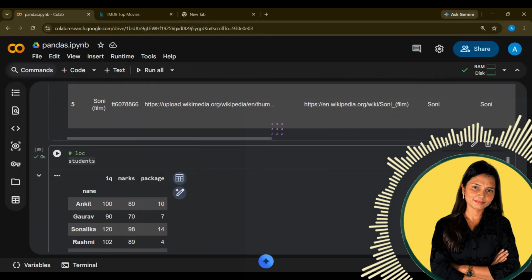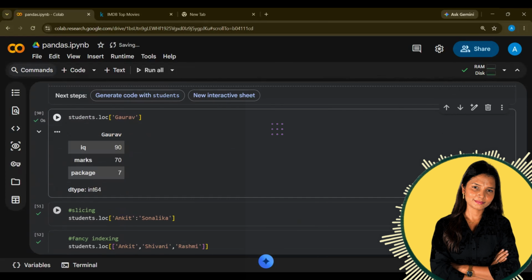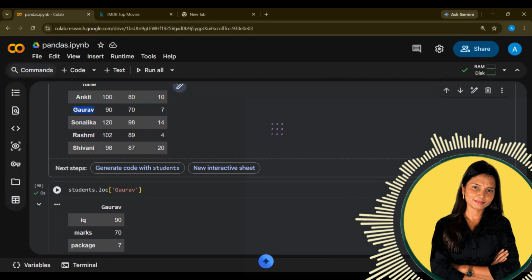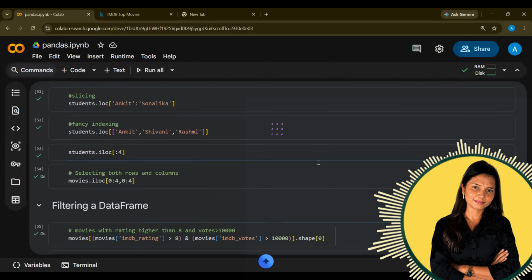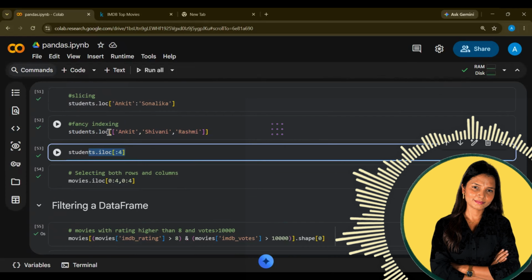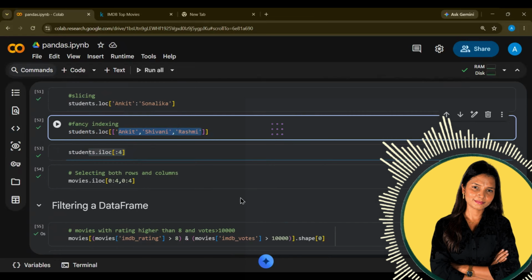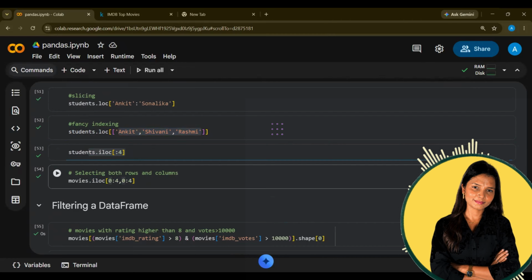If you are creating a normal table like this, you can access loc with the column name as well. In this case, it was Gaurav as an index, right? So that is why you can access it via loc also. iloc is for numbers, loc is for the values. Got it? If you want to do filtering, this is very basic. Experiment a lot with the column selection.